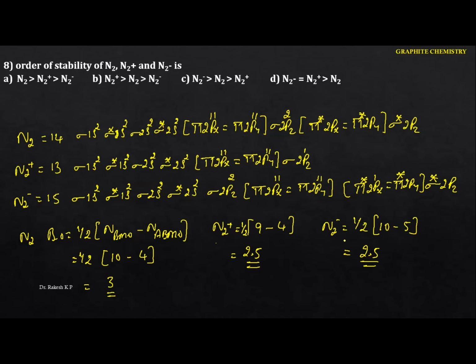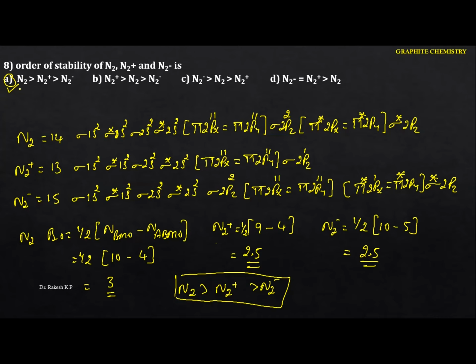But if you're talking about the N2 minus, so 1, 2, and again what you are having the 3. As there is a presence of more number of anti-bonding molecular orbitals, the stability gradually decreases. Now we can identify the N2 which has the higher bond order, and the stability is more. Between the N2 plus and the N2 minus, this will be more stable because of the less number of anti-bonding molecular orbitals, hence this follows the order. So this one you have to remember, if the bond order is same, you have to identify the number of anti-bonding molecular orbitals. Hence the option in this case is A.